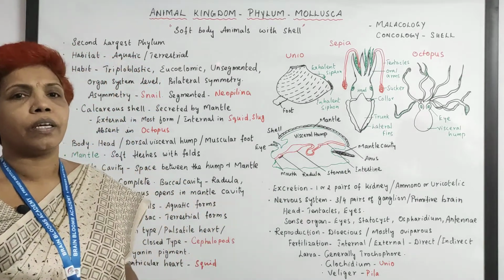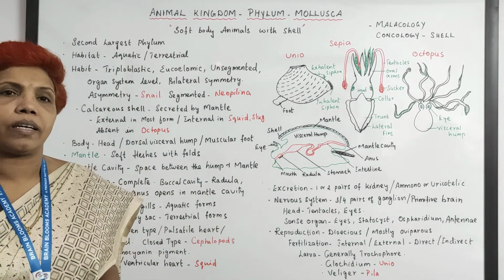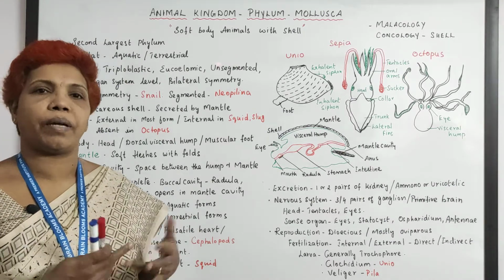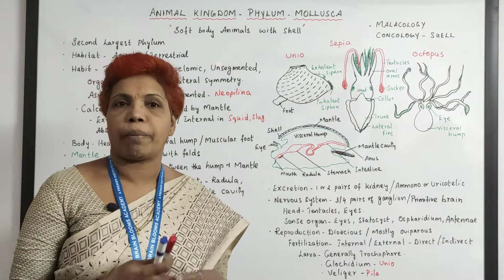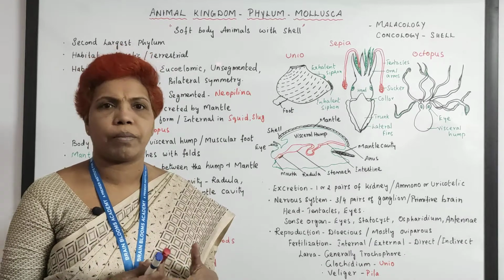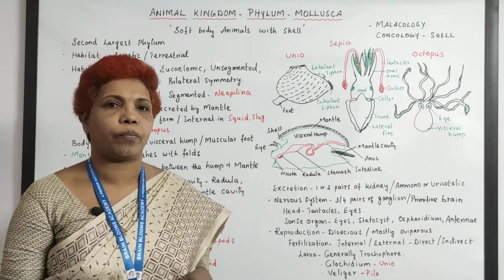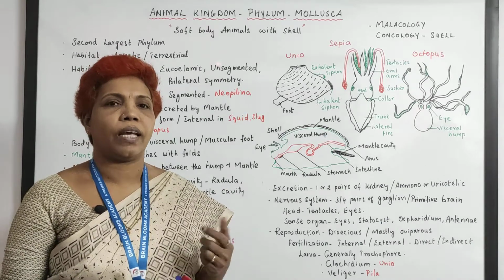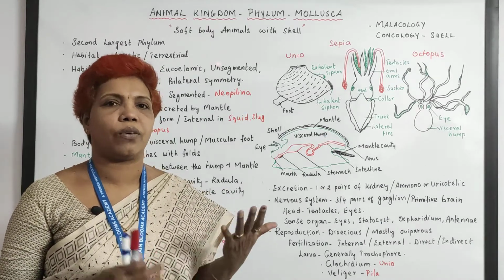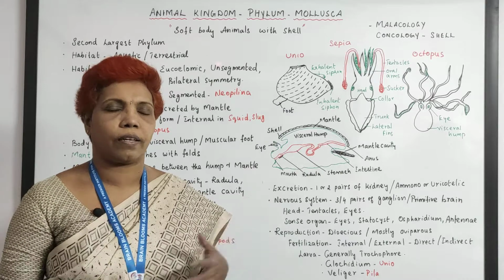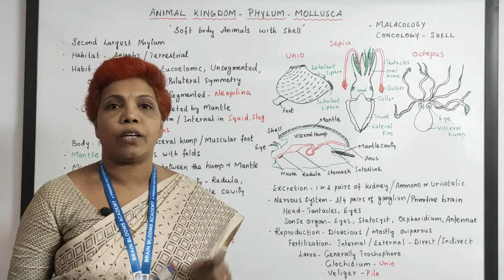You talk about the habit. They are triploblastic: ectoderm, endoderm, mesoderm. They've got a bilateral symmetry. Bilateral symmetry means that it can be cut into two equal halves only in one plane. But the snail is asymmetrical. Snail you cannot cut into two equal halves in any direction. It is asymmetrical.